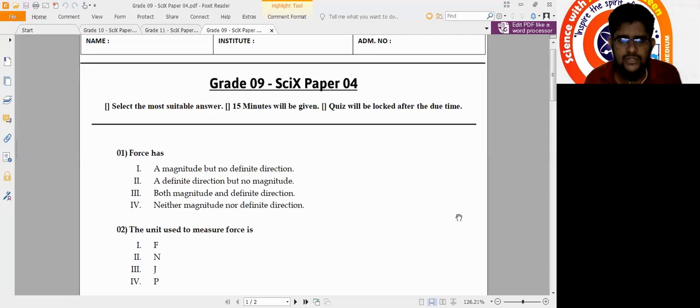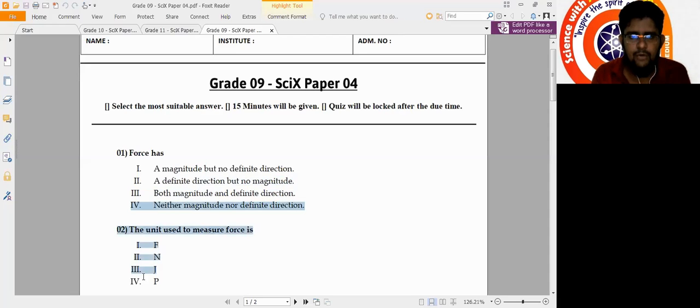So the first answer you can take here. And the next one, a definite direction but no magnitude, also cannot be taken. Both magnitude and definite direction, that is the correct answer. And let's look at the fourth one, neither magnitude, no definite direction. No magnitude, no direction is also wrong. Accordingly, what should be the correct answer here? That is both magnitude and definite direction is the correct answer here.